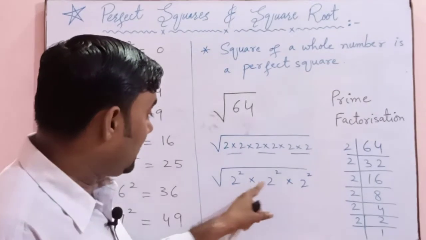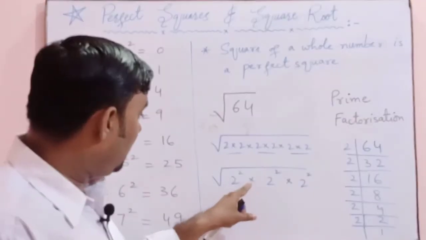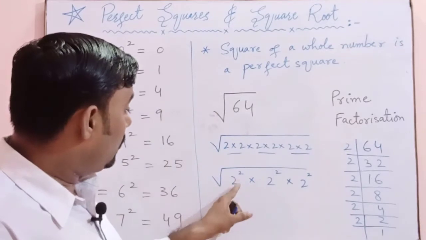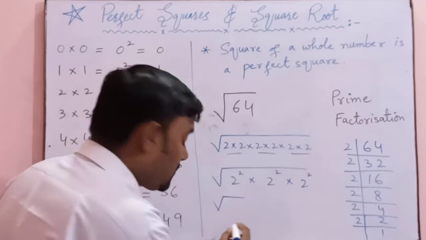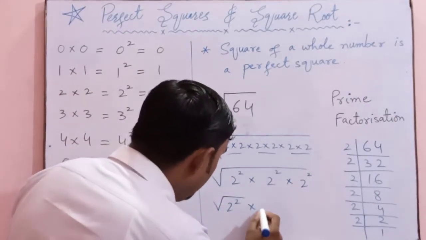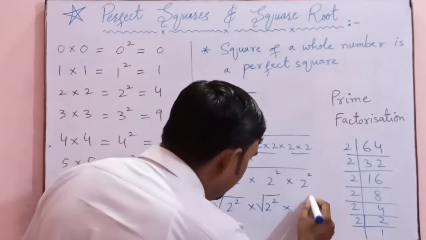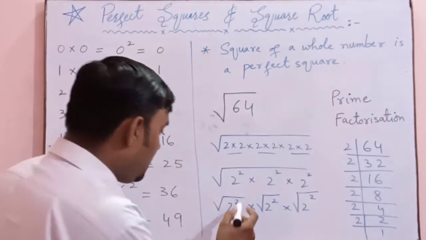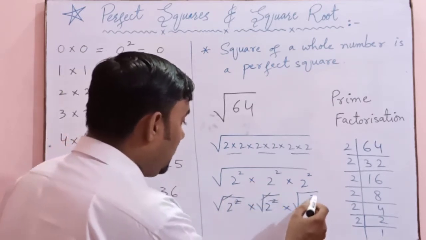If there is an addition plus or minus sign, you cannot apply square root on every number. But if there is a multiplication or division sign, you can apply square root over each and every number within the square root. So we can apply over here. I am writing down 2 square multiplied by 2 square multiplied by 2 square. Now we can cancel out this 2 with this square root, this 2 with this square root, this 2 with this square root.